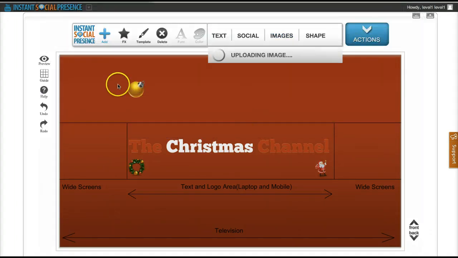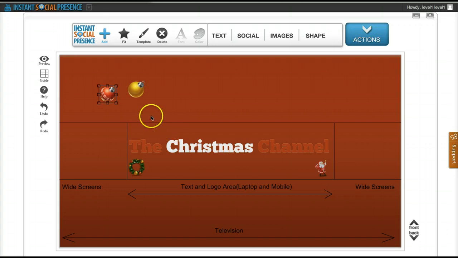Okay, so the red is here. Alright, so I got the two images here, and let's say I wanted to duplicate them so that I can have several of them. Okay, so we built in a couple of keyboard shortcuts. If you press Control J, or Command J if you're on Mac, you can duplicate layers. As you see, I've just duplicated that layer.